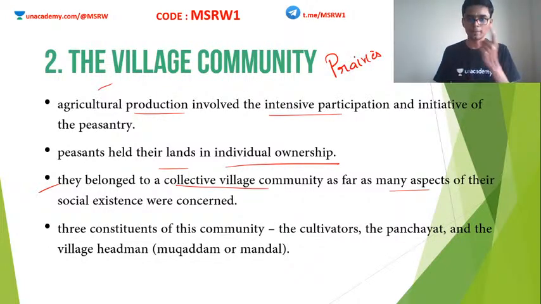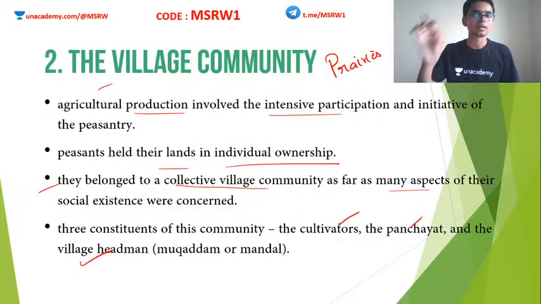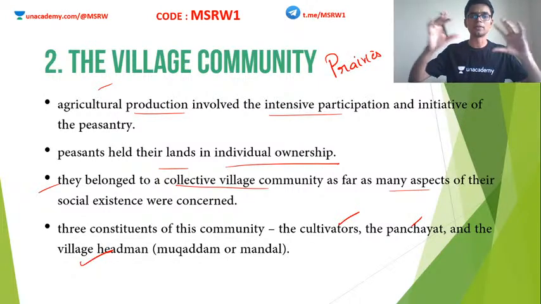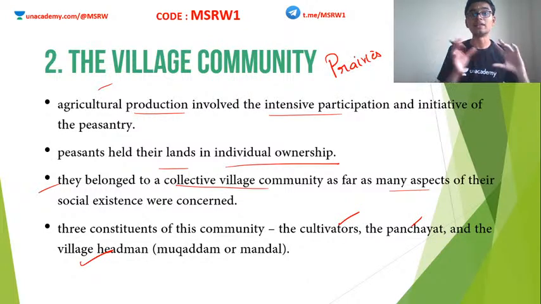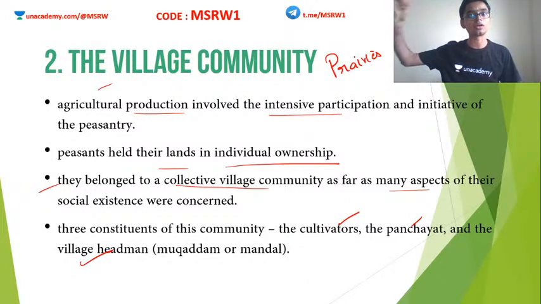In a typical community of rural India, there are 3 constituents. Number 1, the cultivators or the peasants. Number 2, the panchayat, that is the group of people who do the administration of the village. And number 3, the village headman, who is the supreme authority of that particular unit area.